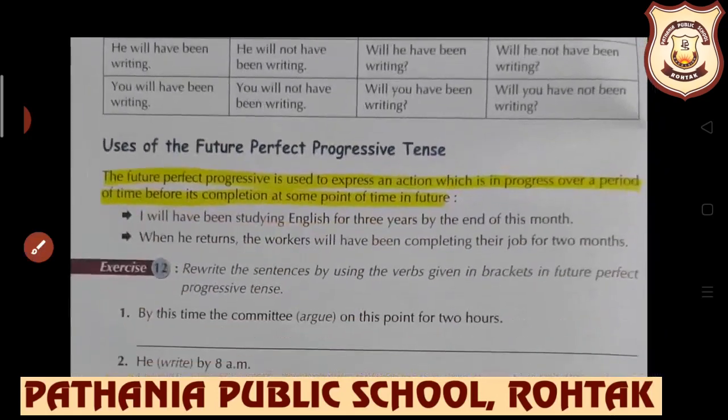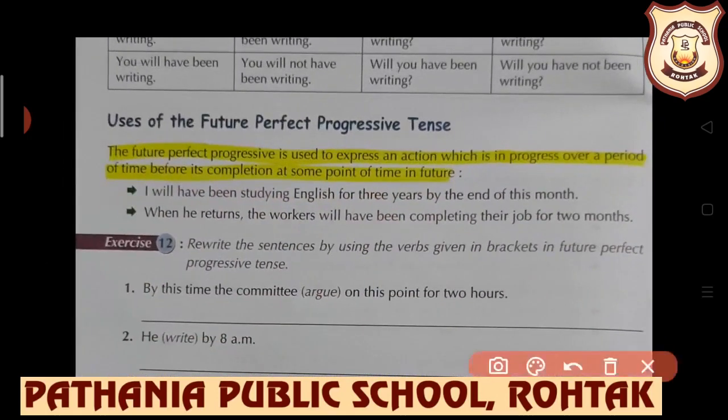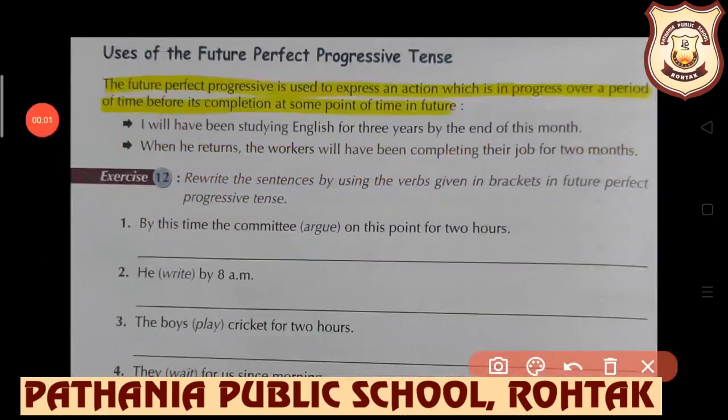Further, we have the uses of future perfect progressive. The future perfect progressive is used to express an action which is in progress over a period of time before its completion at some point of time in future. I will have been studying English for 3 years by the end of this month. Means at that time also, by the end of this month also, the work will be in continuation.